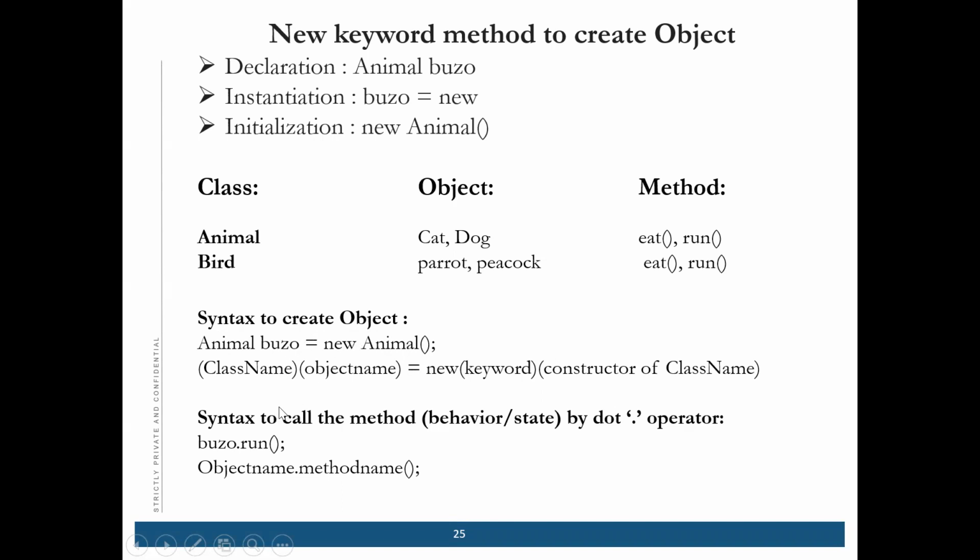Now, how to call a method? Suppose this is an eat method, or a run method. How will we call it? Object name dot method name. This is the way we call the method. We will learn this more as we go ahead, so just remember this.